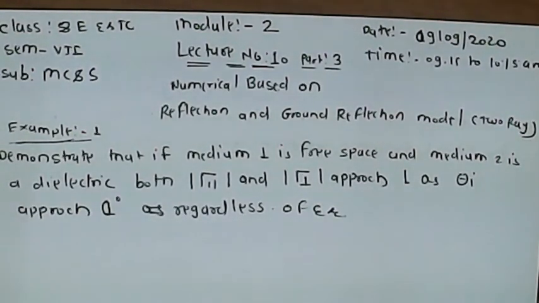This is very useful to calculate the sensitivity of your mobile.